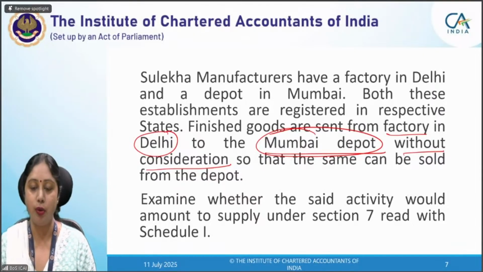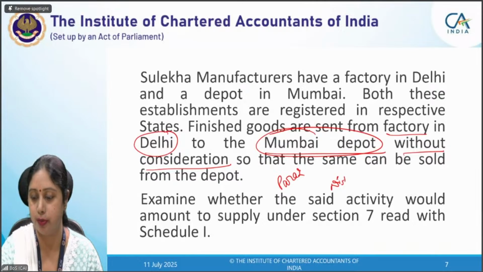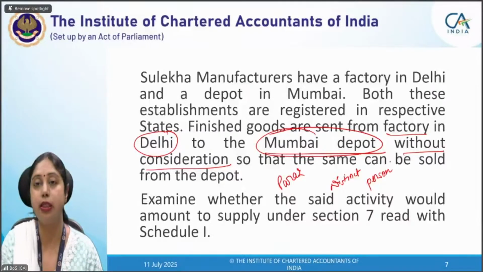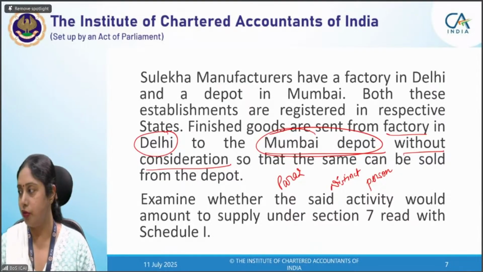And therefore, the transfer of goods from Delhi factory to Mumbai depot will become supply as per para 2 because these are distinct persons. So any supply of goods between distinct persons qualifies as supply even if it is undertaken without consideration under para 1 of schedule 1.